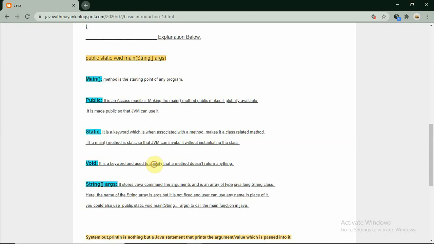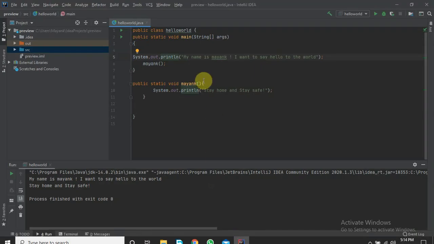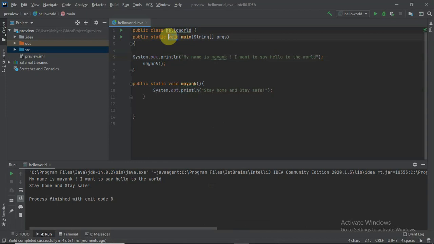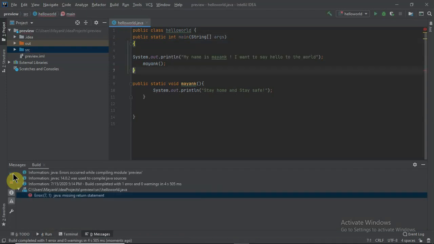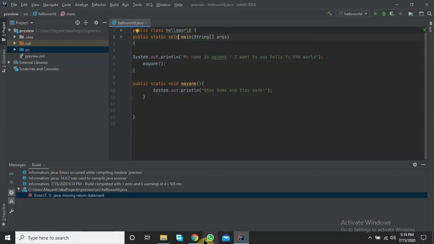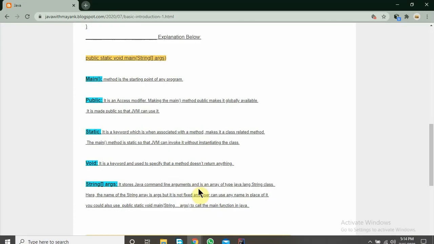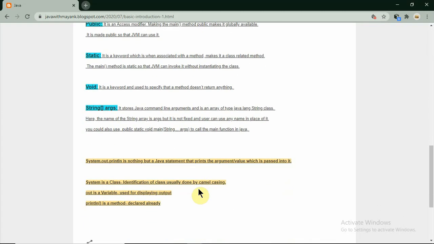Void is nothing but a keyword used to specify that the method doesn't return anything. If we use int instead, it will not work. Let's run our program and an error message will be shown here. So we must use void, which describes that the method doesn't return anything. And now let's move to our String args.